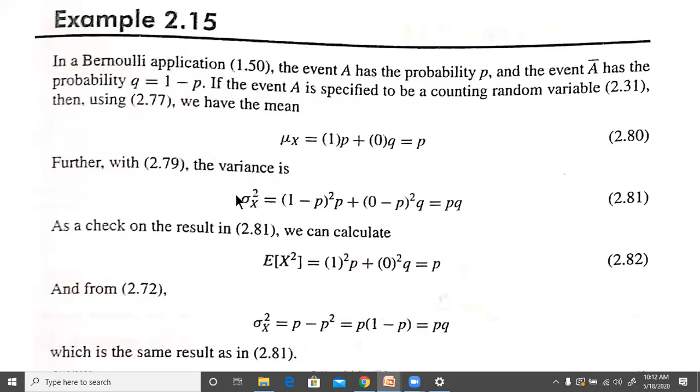You can find this using this and this, one and the same. Once we know mu x and the E of x squared, we get P minus P squared, which is equal to PQ.